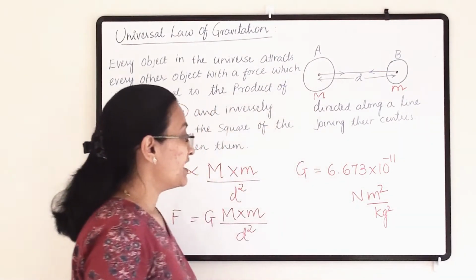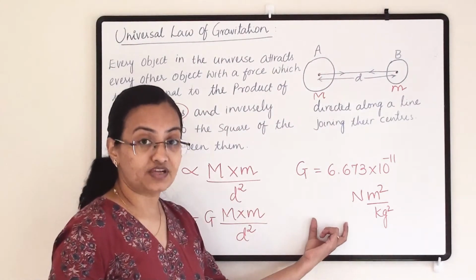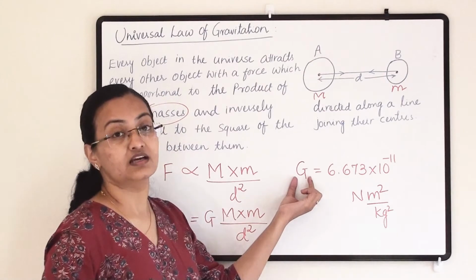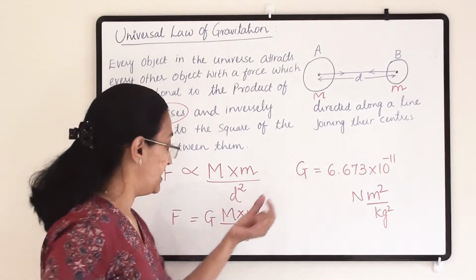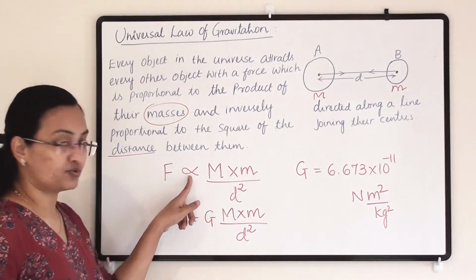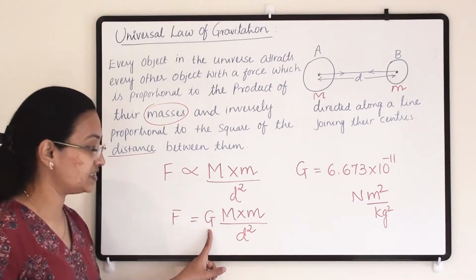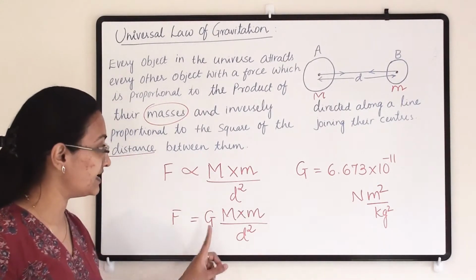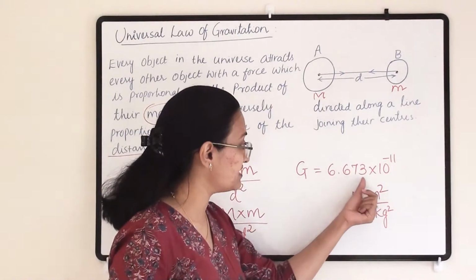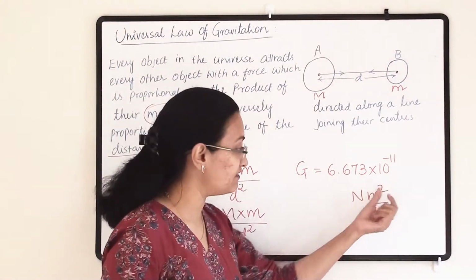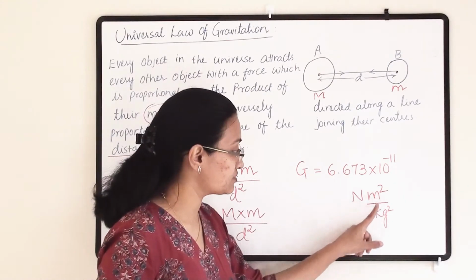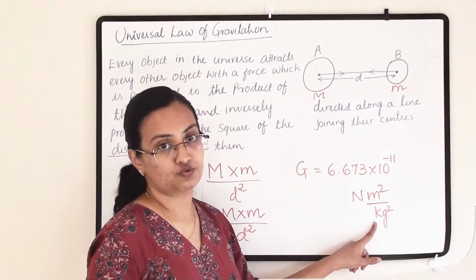This value was found by Henry Cavendish, and G is known as the universal gravitational constant. So to remove the proportionality sign we place G here, with value 6.673 times 10 raised to minus 11 and unit Newton meter squared divided by kg squared.